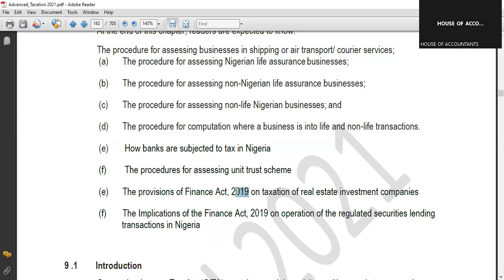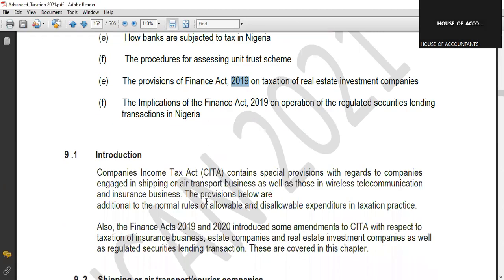Don't forget, in ICAN, they may test 2020. So you have to understand how they frame the question. If the question they frame falls within the 2020 Finance Act, know what to do about that. You are going to use Finance Act 2020. If it falls under the 2021 Finance Act, you use Finance Act 2021.